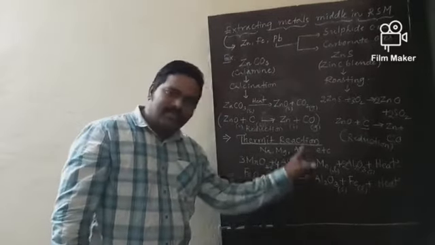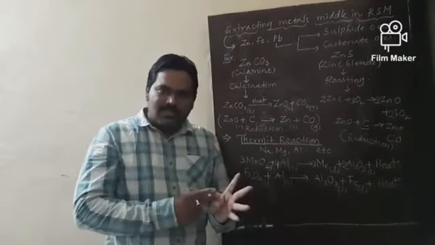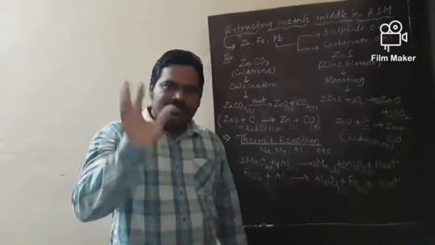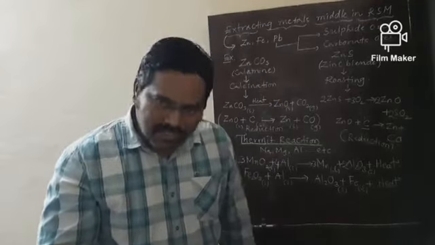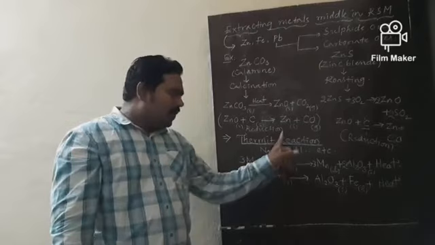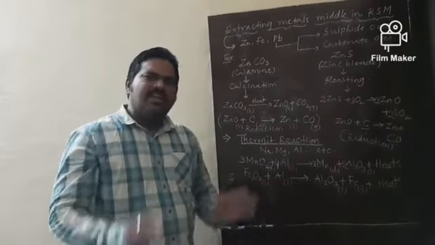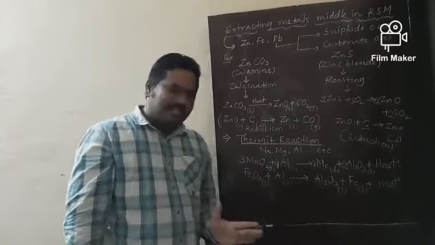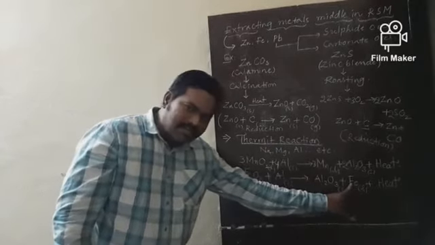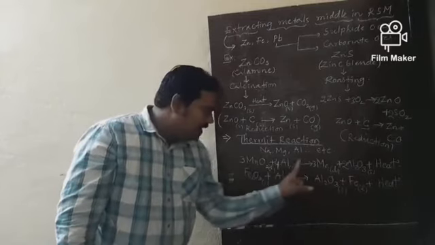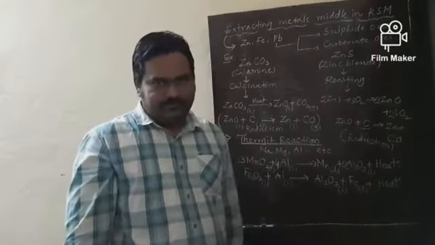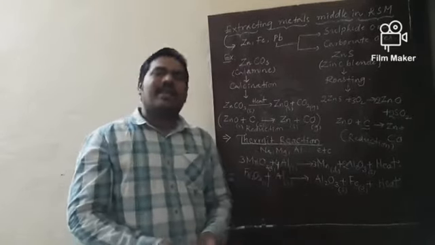What are the two uses of the Thermit reaction? First use, joining the railway tracks, and second use, welding the cracked parts of machinery. Now tell me, what is the Thermit reaction? This is a process in which metal oxides are converted to metals present in molten state by reduction with aluminium powder. This is called the Thermit reaction.